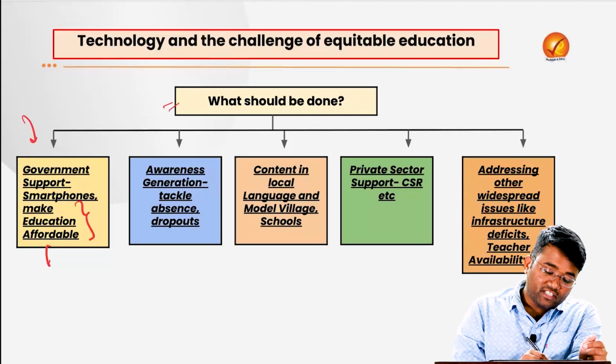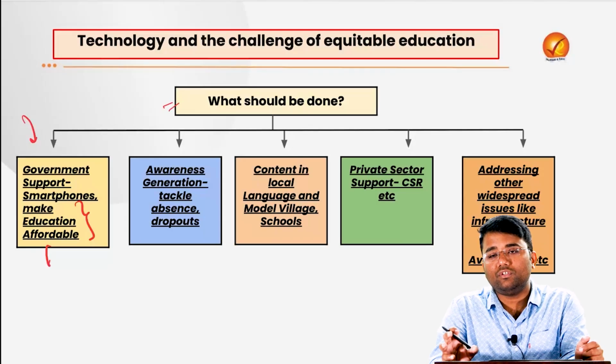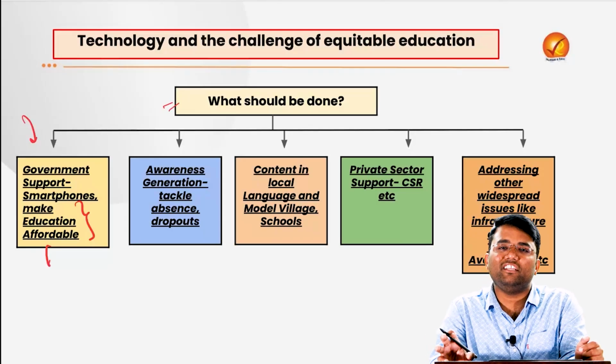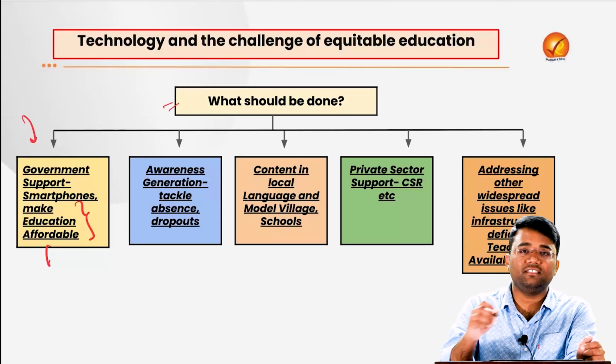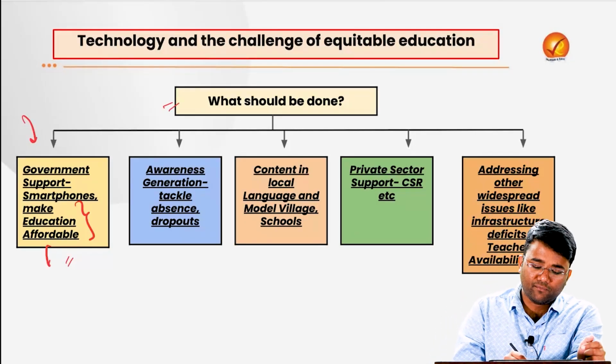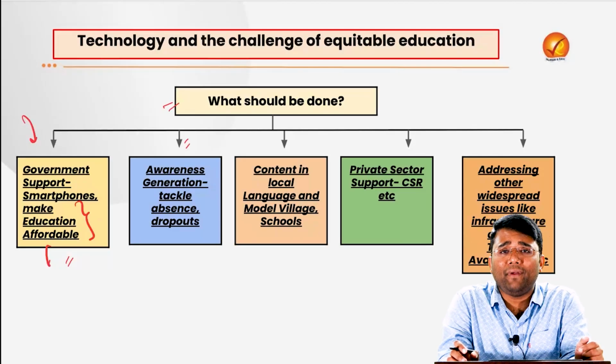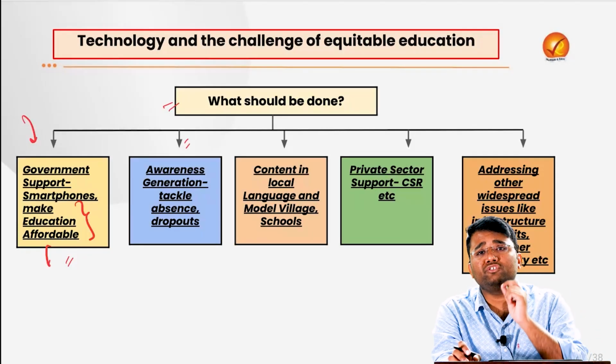So there is a need for further updating of this good quality content, so that any student who is not well-to-do can also access quality education with the help of the government itself. Also, there is a need for awareness generation among the students, especially among the parents, about the importance of education.